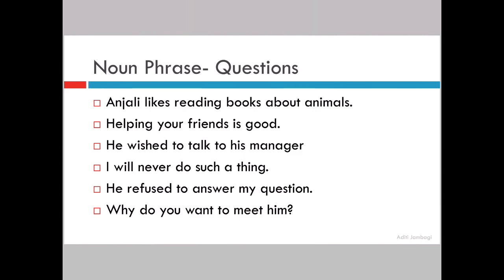So, Anjali likes reading books about animals. What does Anjali like? Anjali likes reading books about animals. So about animals is becoming your noun phrase. How come? Because it is giving you more information about the kind of books that she likes to read, about the noun books.